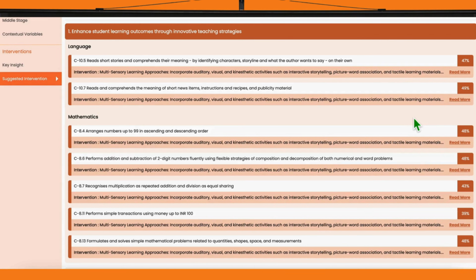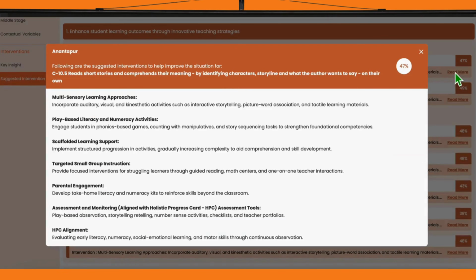This expands to show underperforming competencies along with specific intervention suggestions. For instance, to help students better comprehend stories, the suggested strategy is multi-sensory learning approaches using storytelling, picture word association, and tactile activities.